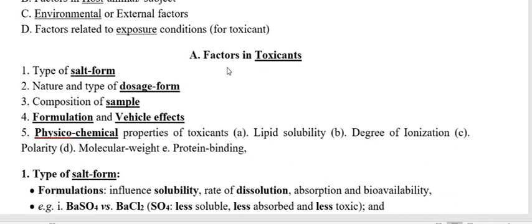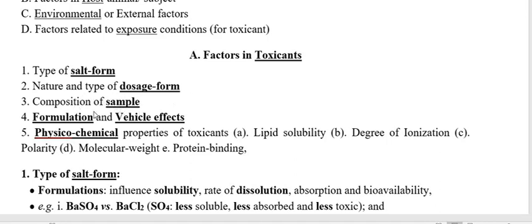So under the toxicants, or you can say any xenobiotic which has the property to produce toxicity is a toxicant. The toxicant factors are the type of salt of that toxicant, then the dosage form, in which form that toxicant is coming, then the composition of sample.